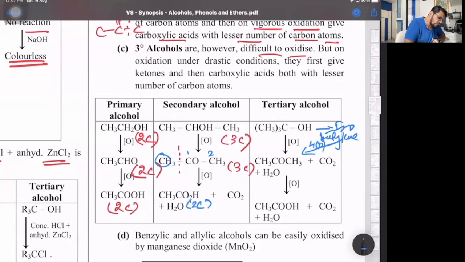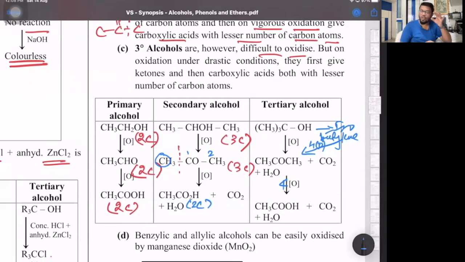Acetone again with destructive oxidation, that is 4 nascent oxygen, further gives acetic acid. So in ketones, depending on the bulk of the alkyl groups, there will be vigorous or destructive oxidation to give a mixture of acids with a lower number of carbon atoms. That's the point.